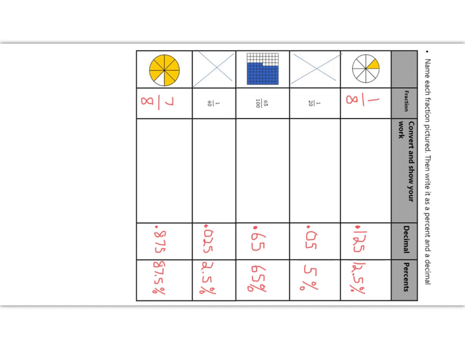Here are the answers to some of this page of problems. You have to turn your head sideways to read them. It's just the answers and not the work involved. You can use this middle box to do the work. But check those out and see how you did, and let me know if you're struggling to get the correct answers or if you can't figure out why your answer is wrong.